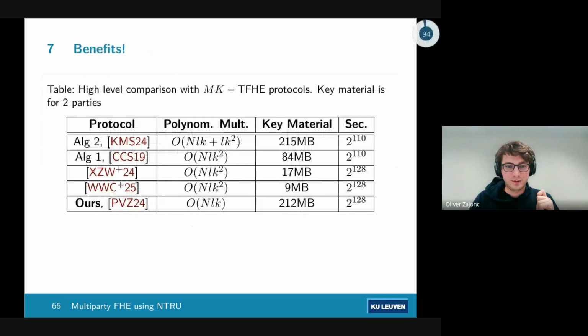However, we do have some improvements here. The top 2 here are TFHE-based multi-key schemes. These 2 are other NGS-based bootstrappings for multi-key. And the main thing here is we're not outrageous with key material. The other 2 NGS ones have better key material, but we get asymptotically better numbers of polynomial multiplications in our bootstrapping. Everything else is quadratic in the number of players, and we are actually linear, which is very nice.